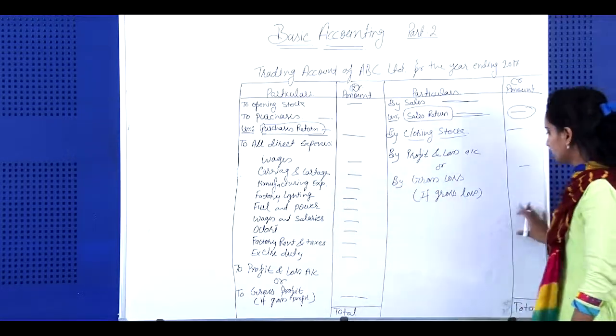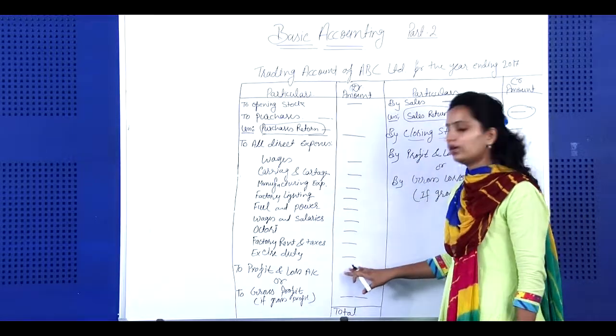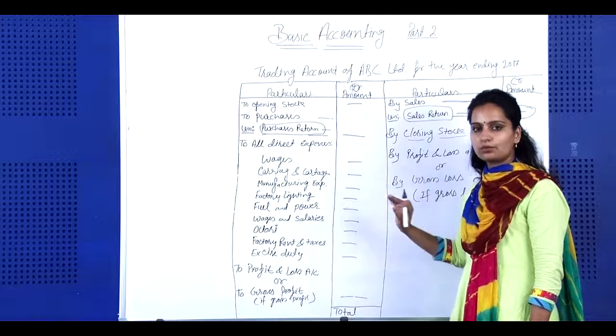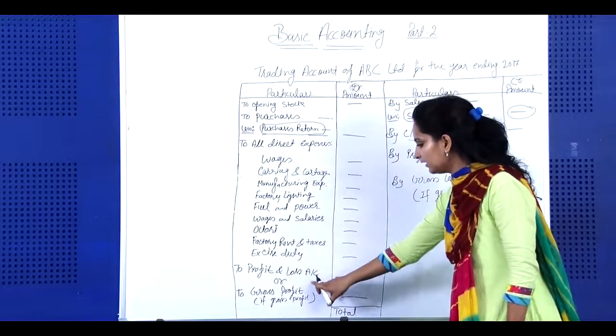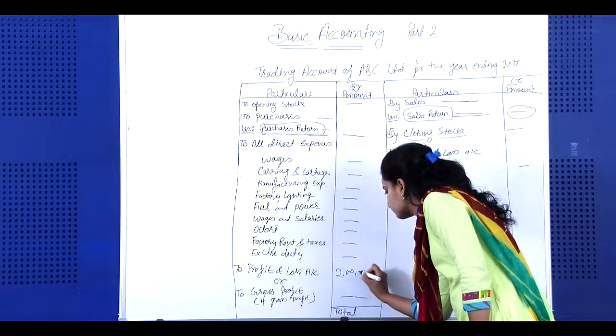For example, the total of this column is 10 lakh and all the expenses are 8 lakh rupees. So the difference between these two columns is 2 lakh rupees. That means we are earning a profit of 2 lakh, and that amount we will put here.